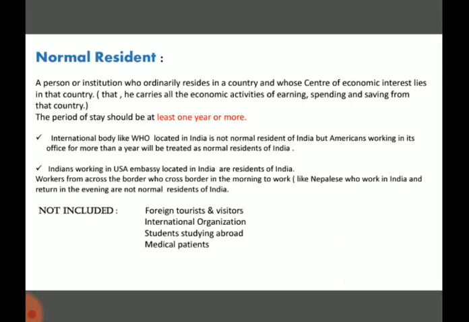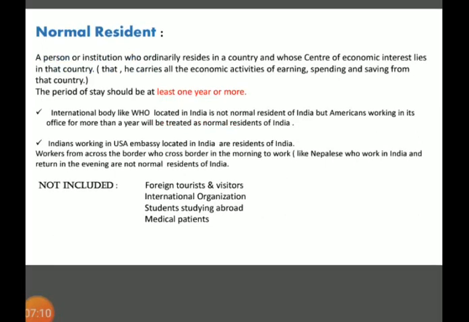We are talking about India basically. Economic interest means all the economic activities such as earning, spending, saving.